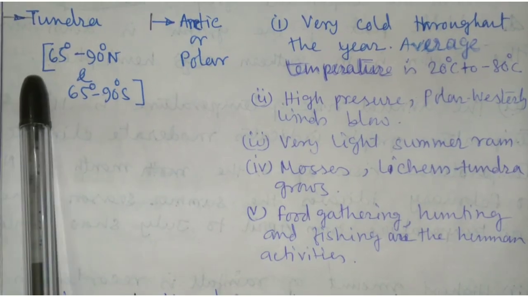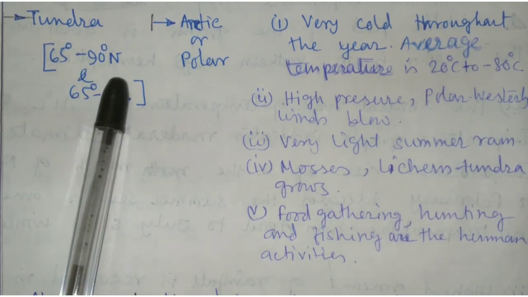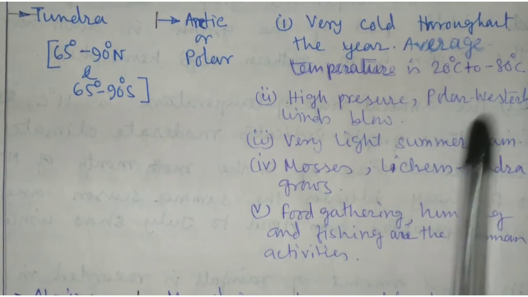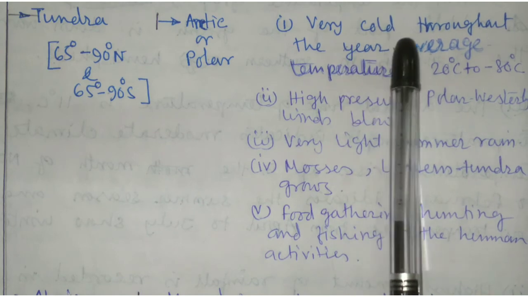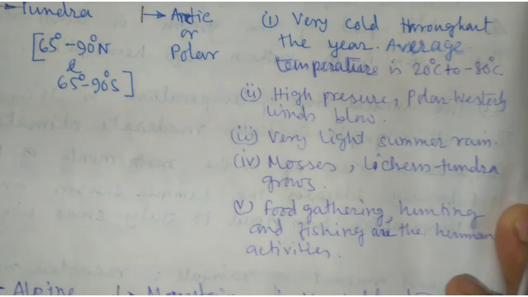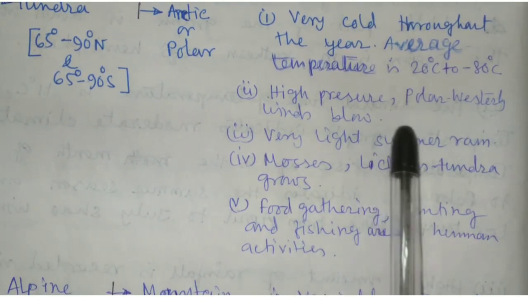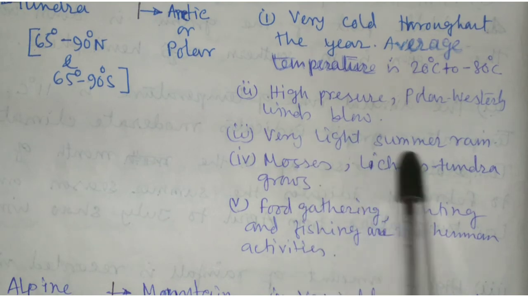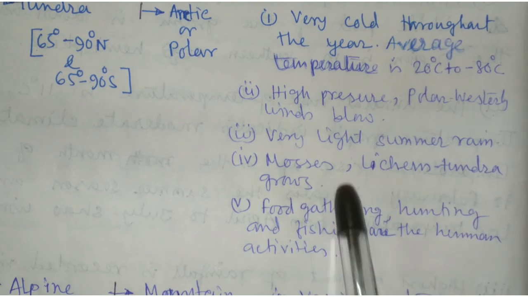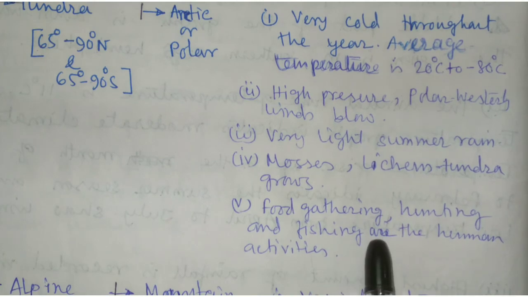Next, tundra. It lies between 65 degrees to 90 degrees north and south. The division is polar or Arctic. Very cold throughout the year. The average temperature is 20 degrees to minus 80 degrees centigrade. High pressure belt, polar westerly wind flow. Very light summer rain. Mosses, lichens and tundra grow here. The human activities are food gathering, hunting and fishing.